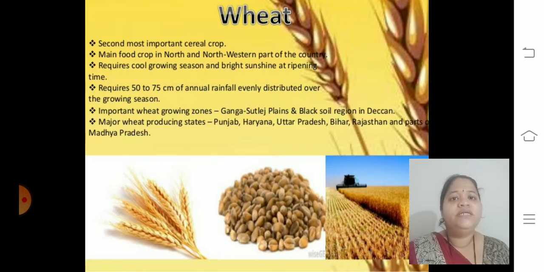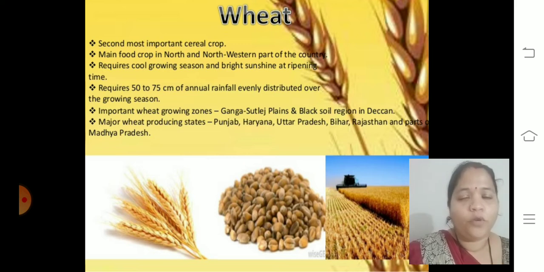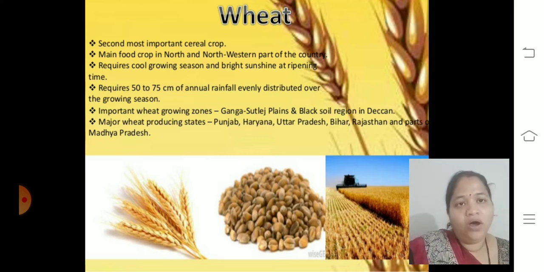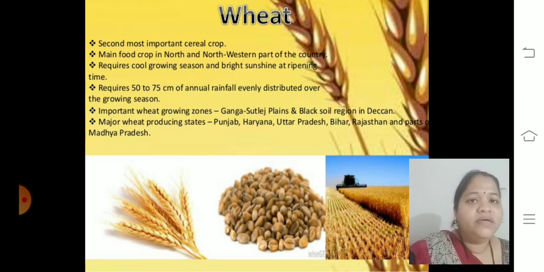Next, wheat. The second most important cereal crop. Main food crop in the north and northwestern part of the country. It requires cool growing seasons and bright sunshine at the time of ripening.